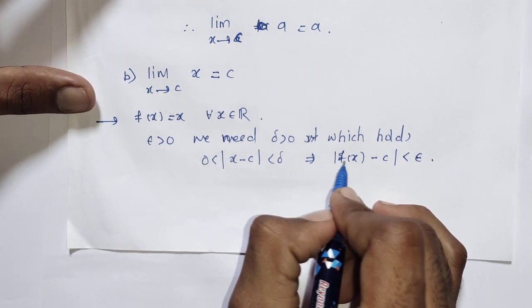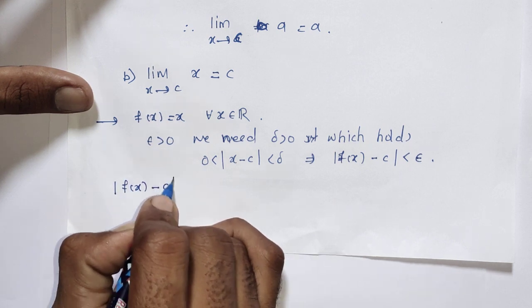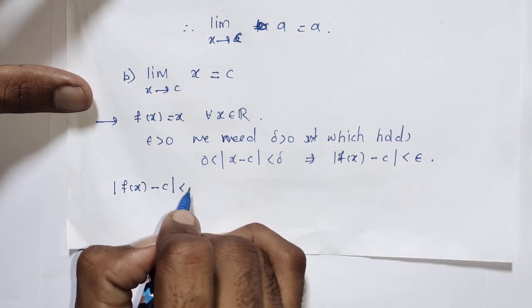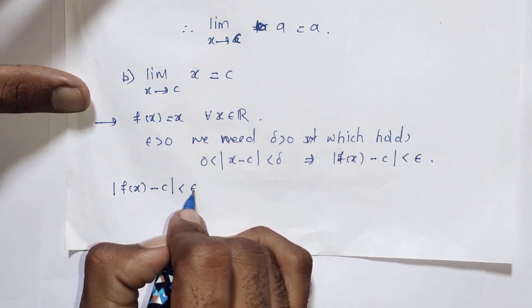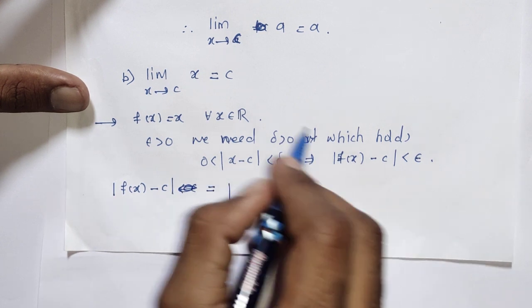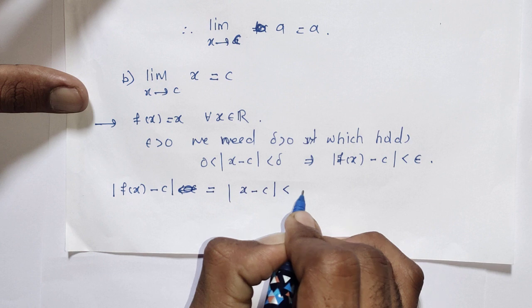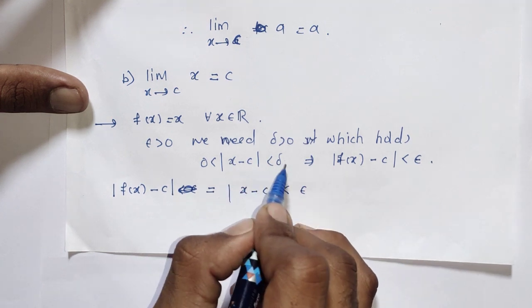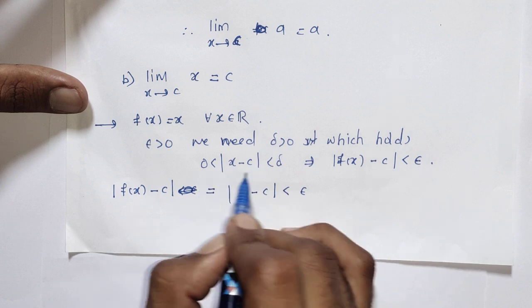Here f of x is x, so mod x minus c less than epsilon. If we choose delta equal to epsilon, then this inequality is satisfied.